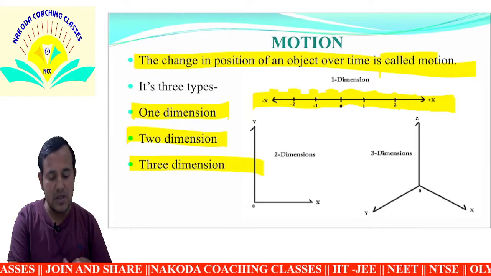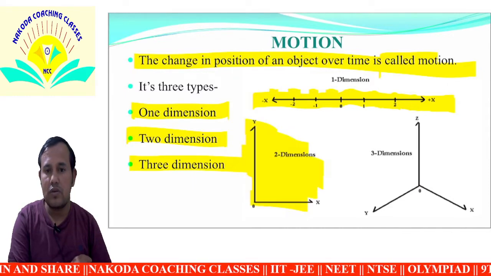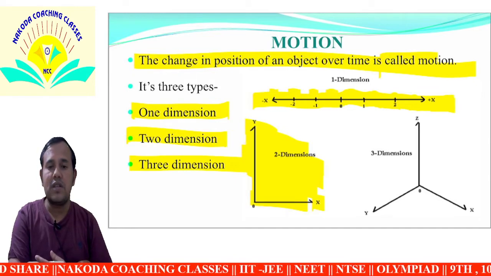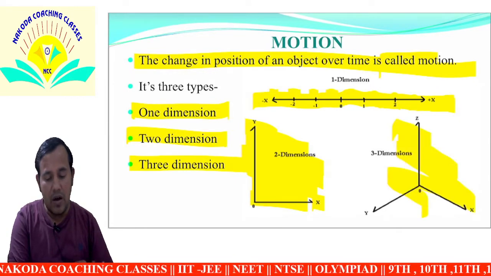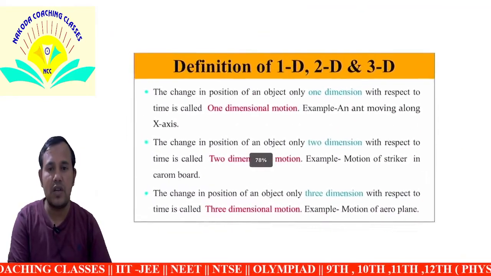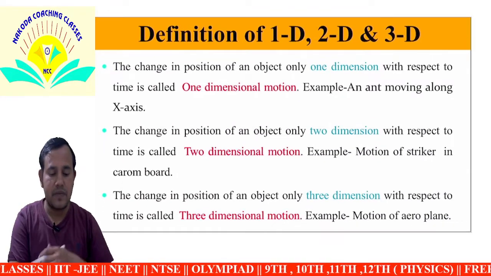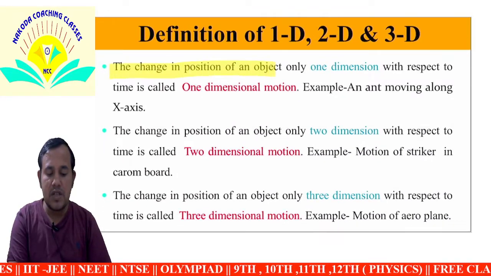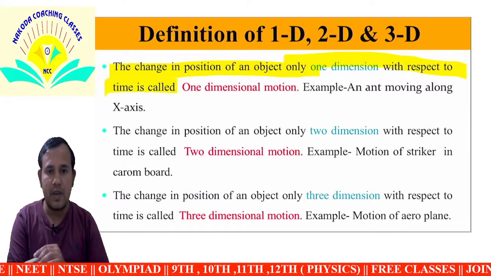In two dimensional motion, at a time two positions change, and then there is three dimensional motion. How can we identify the definitions of 1D, 2D, and 3D? So what is 1D, what is 2D? In 1D, the position of an object changes in only one dimension with respect to time.